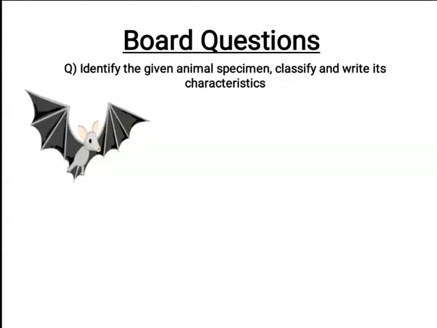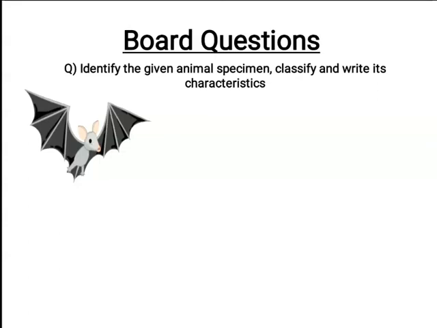You will notice an organism has just come in the slide. You have to identify what it is, classify it if you have identified, and write its characteristics.